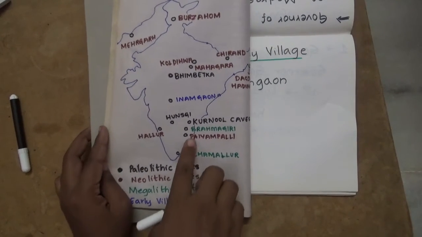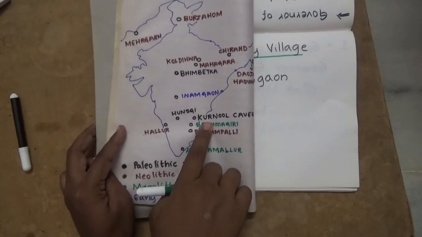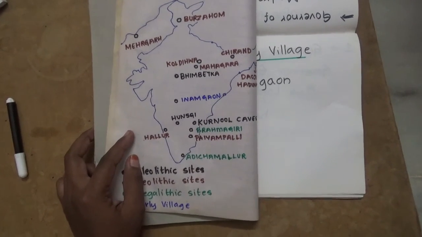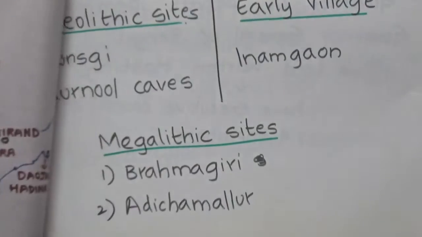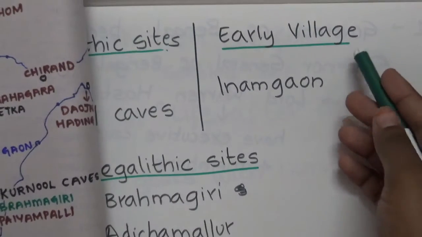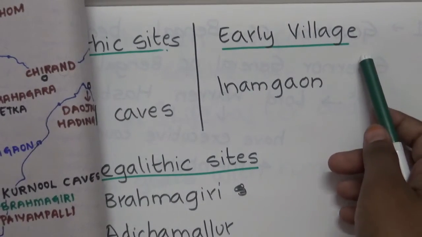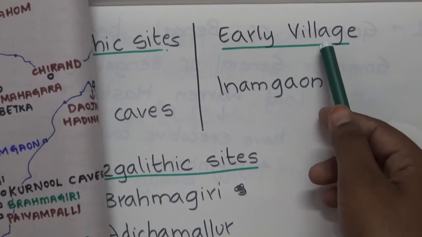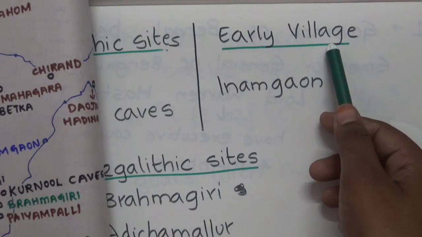We can see here Kurnool caves and here it is Hunsi. And next is early villages. Early village is generally where agriculture was first started and settled life began. Village means a settled life. A group of people living together is called a village.